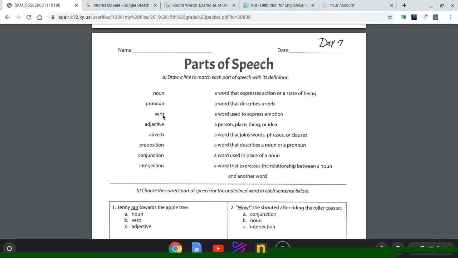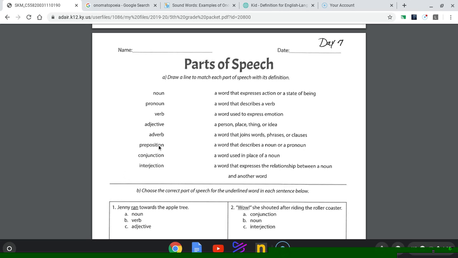A verb is an action word like jump or swim or dance. An adjective describes a noun. For instance, pretty girl. Pretty is the adjective that describes the girl. An adverb describes a verb like quickly. Ran quickly. He ran quickly. Quickly describes the verb ran.